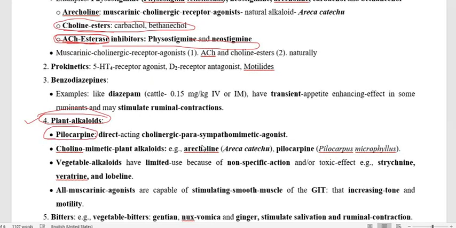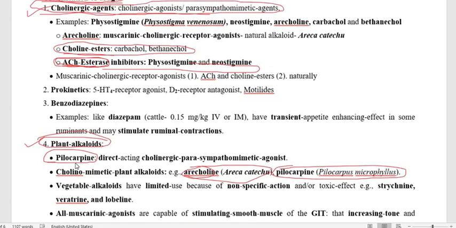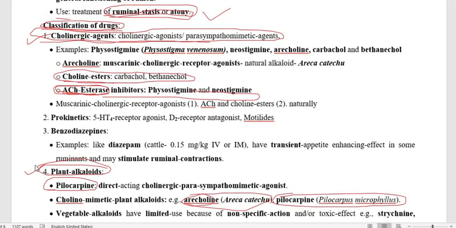Pilocarpine and ericoline are cholinomimetic drugs isolated from plants like Areca catechu and Pilocarpus microphyllus. So Areca catechu is the source from which we isolate ericoline, and pilocarpine is isolated from the plant Pilocarpus microphyllus. These are plant alkaloids, but they are cholinomimetic or parasympathomimetic. So you may keep this along with the first one, the cholinomimetic agents.